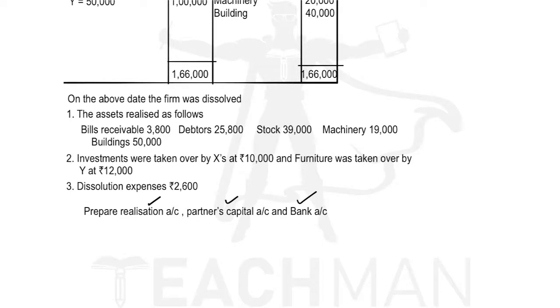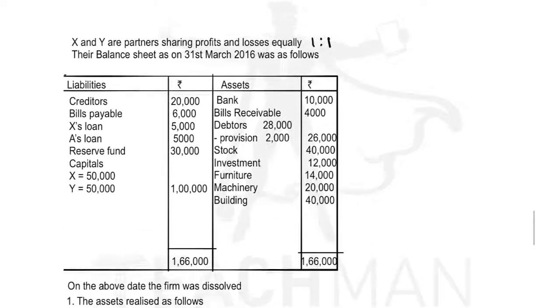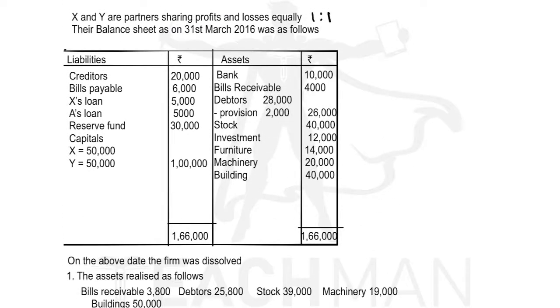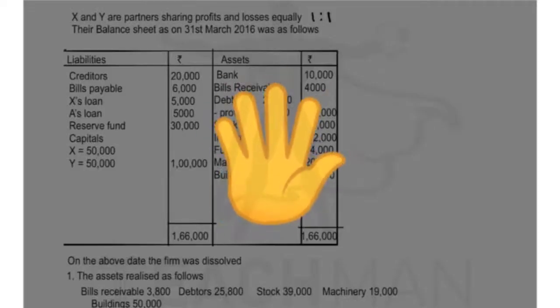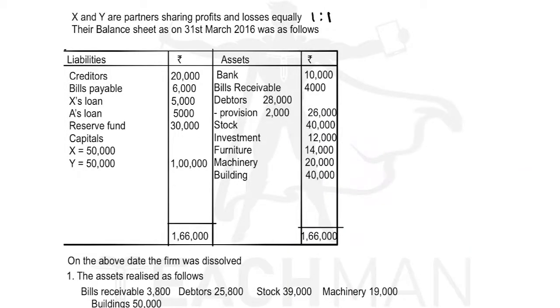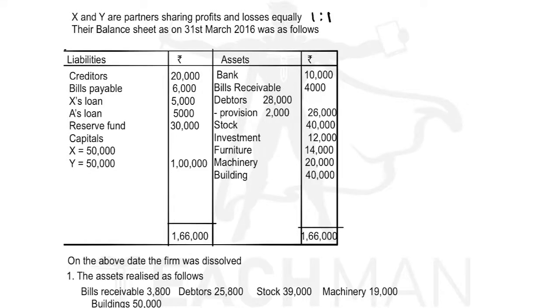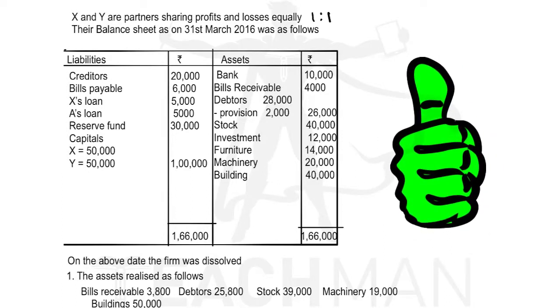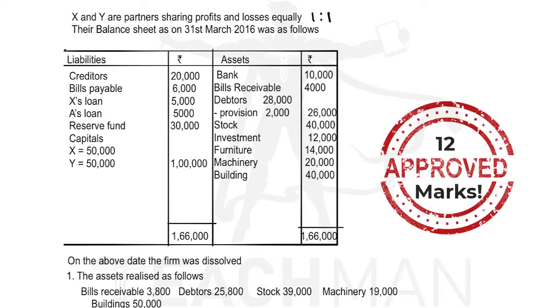Before preparing the realization account, let us once again try to remember the 5 items that we will not record in the realization account. We have solved 3 problems and have said these 5 items repeatedly. So once again, remember it, this is a very important thing to understand, and this sum will compulsorily come in the examination. I can easily score 12 marks.